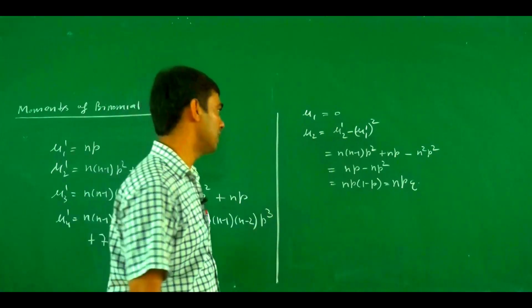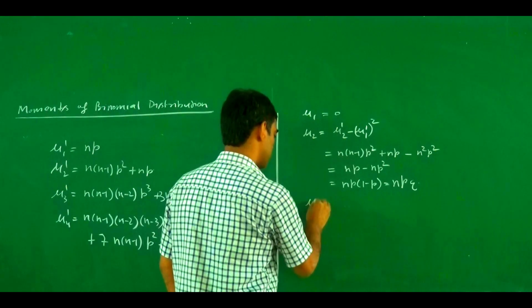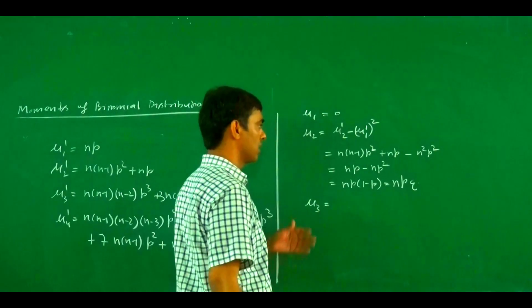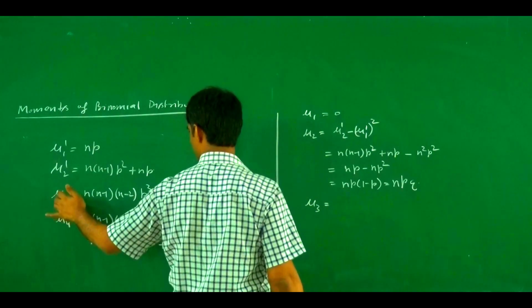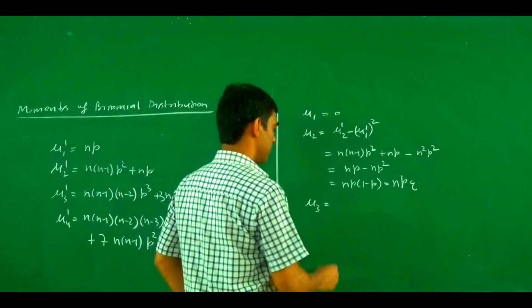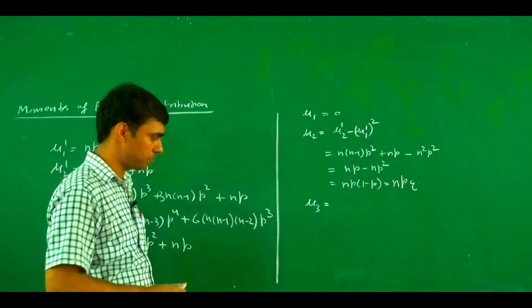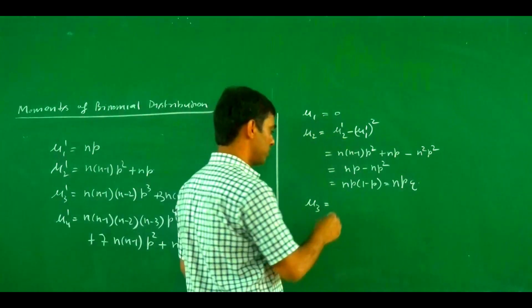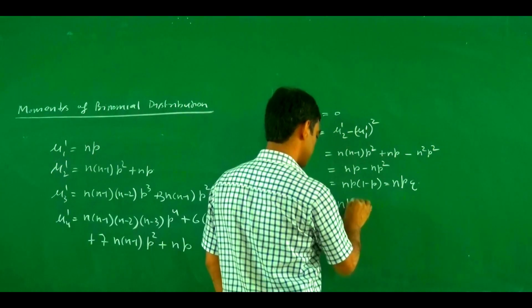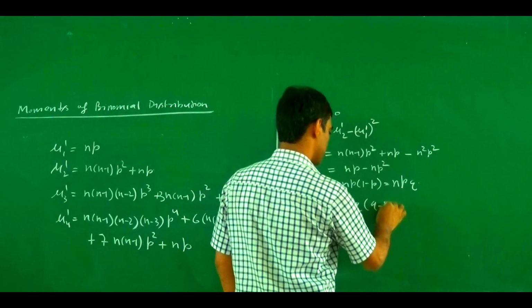In a similar manner, we use the relation between mu 3 and mu 3 dash, mu 2 dash and mu 1 dash, and then we find the value for mu 3. After putting the values for mu 3 dash, mu 2 dash and mu 1 dash, we find mu 3 equals npq times (q minus p).